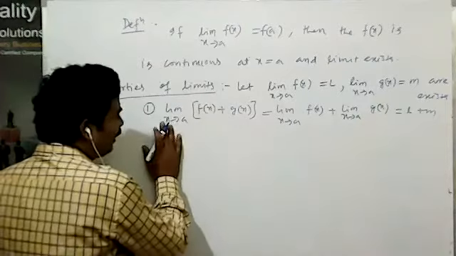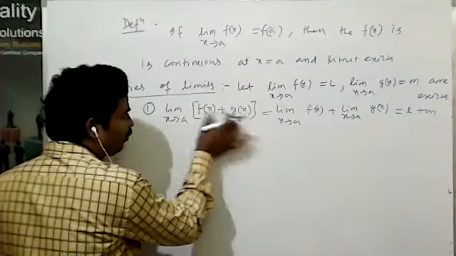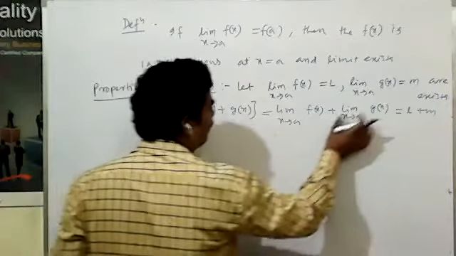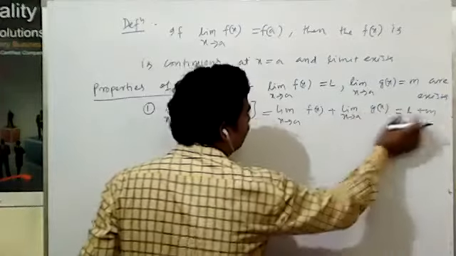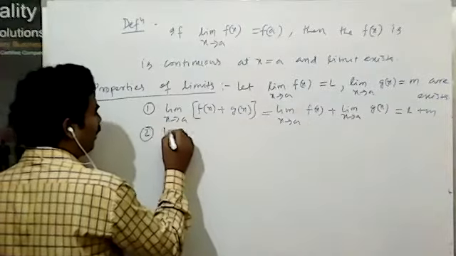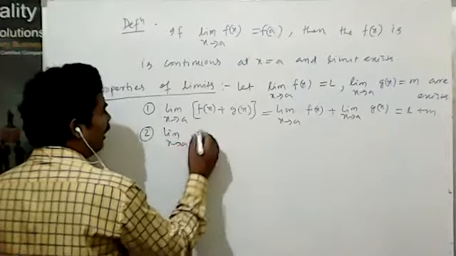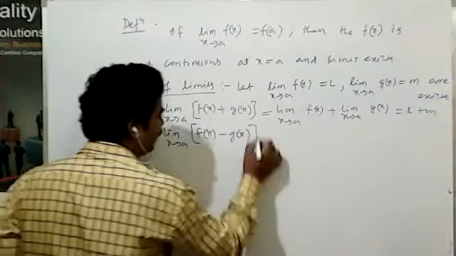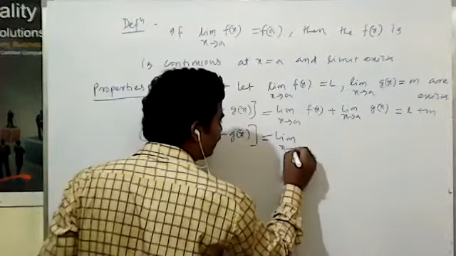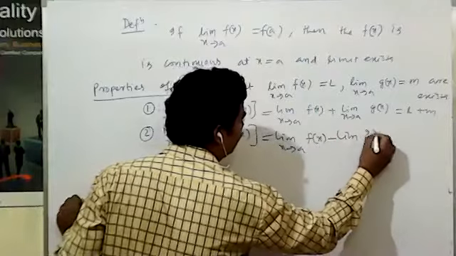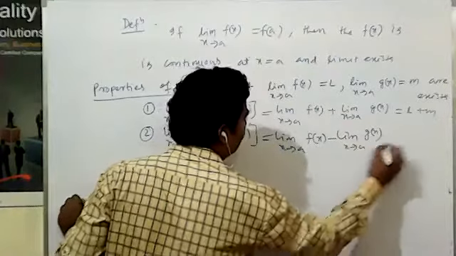Here, the limit as x tends to a of f(x) plus g(x) is equal to the limit of f(x) as x tends to a plus the limit of g(x) as x tends to a, which is L plus M. Similarly, the second property: the limit as x tends to a of f(x) minus g(x) is equal to the limit of f(x) minus the limit of g(x), which is L minus M.